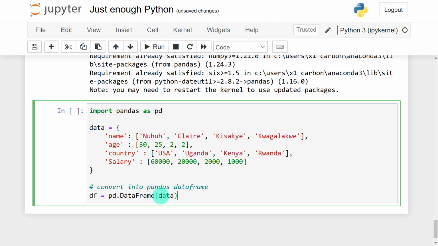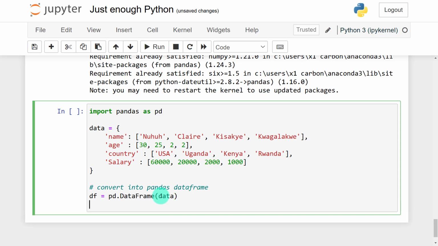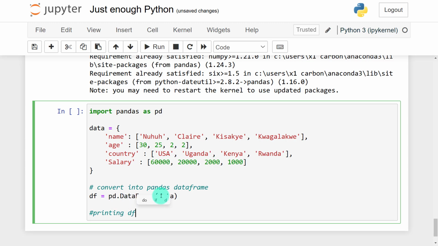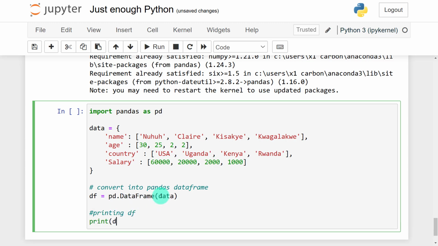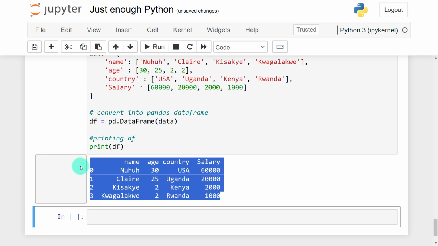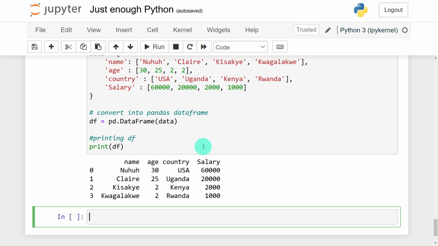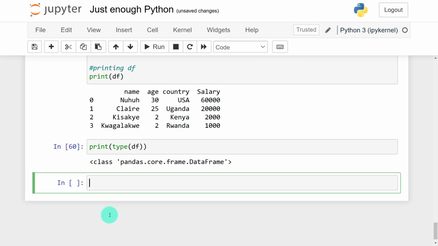After that, now I can print my data frame. So print df. You can see that once I print my df, I have this as a data frame. Like I told you, in pandas you have two data types: a data frame and a series. Let me show you this. In case I print the type of df, it is a pandas core data frame.